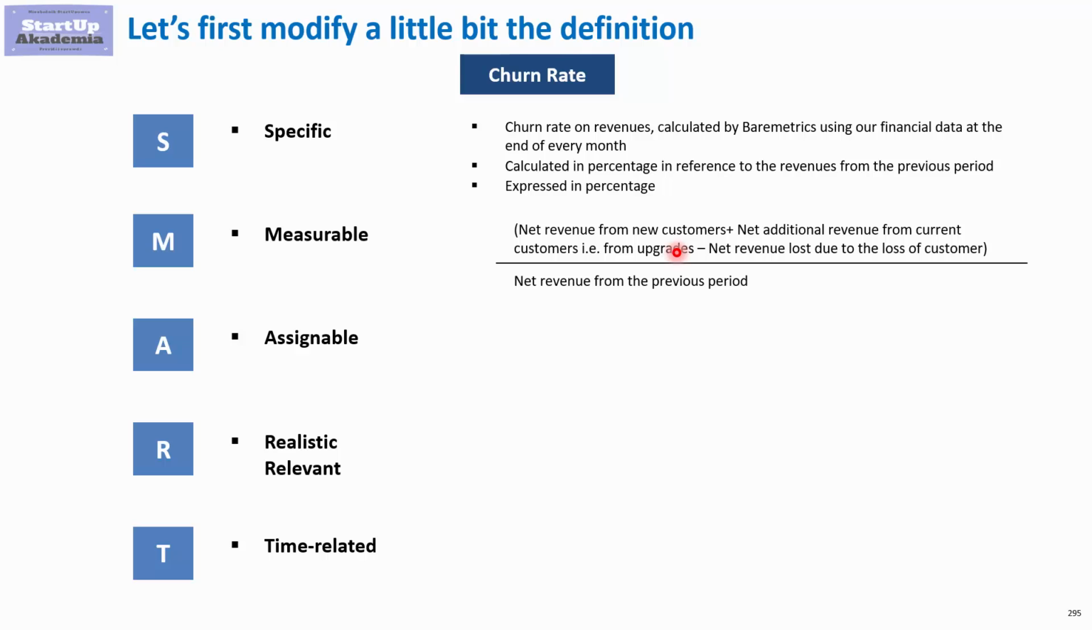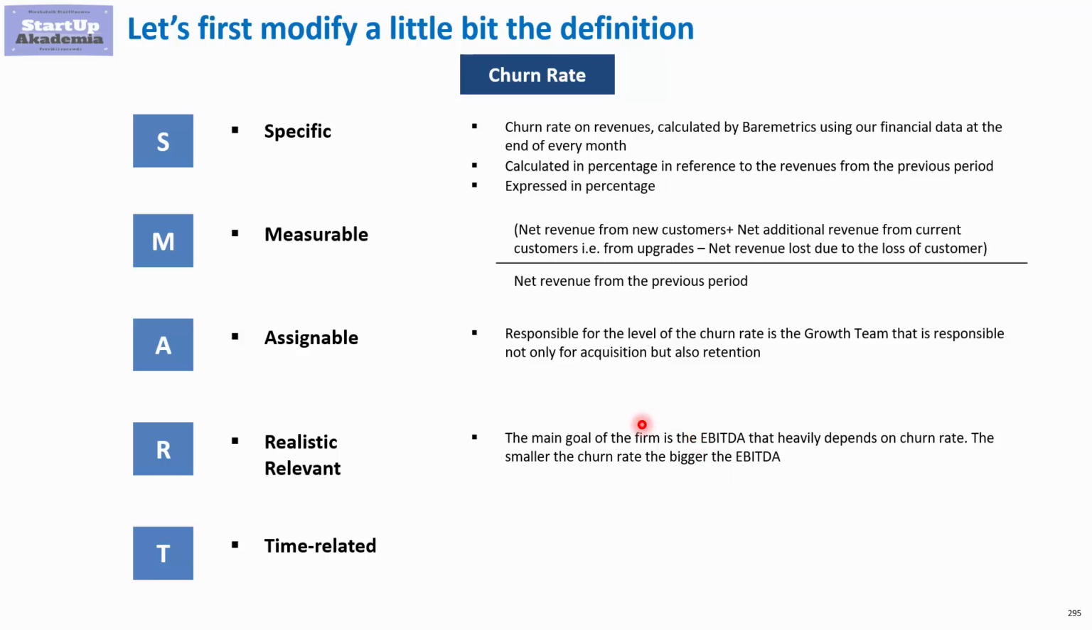Then assignable would be to whom it is assigned, so who is responsible for shaping this KPI. In our case, it would be the growth team, which is responsible not only for acquisition, but also for retention. Realistic and relevant would be whether it's linked to the goal. The answer is obviously yes, because the goal is the EBITDA, and that heavily depends on the churn rate. If we manage to minimize the churn rate or even make it negative, then the EBITDA will be bigger. And finally, we've got time related. We say that the churn rate can be calculated automatically on a daily basis. Obviously, you want to have a look at this at least on a weekly basis.